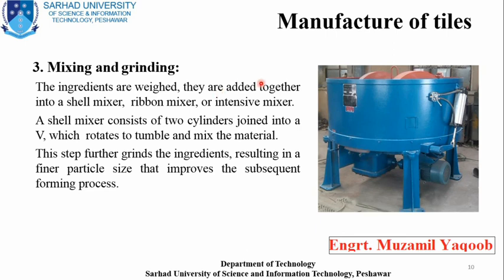In this process we use different types of mixers, for example shell mixer, ribbon mixer, or intensive mixers. Over here in this picture you can see what is known as an intensive mixer. In this mixer we put all the raw materials, and it basically converts this raw material into powder form. This is also known as dry mixing, because there is no water involved. So the resulting product is known as dry mixture.